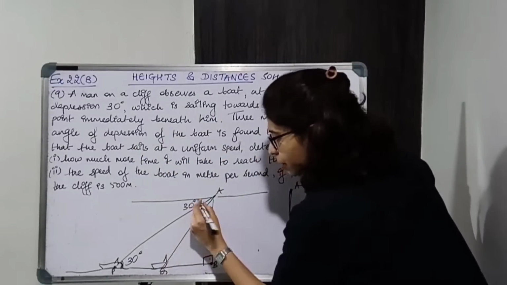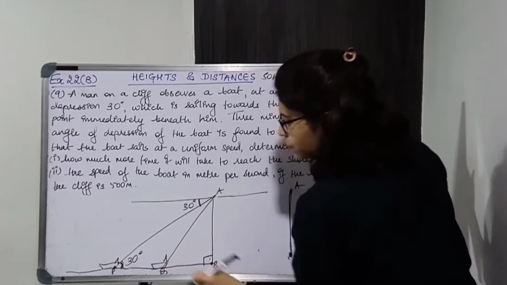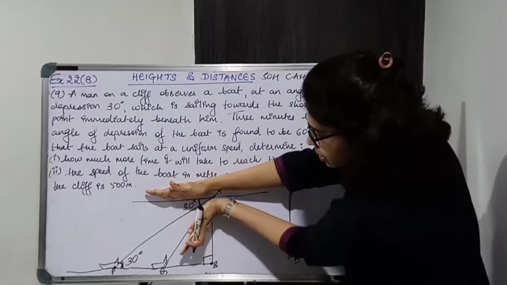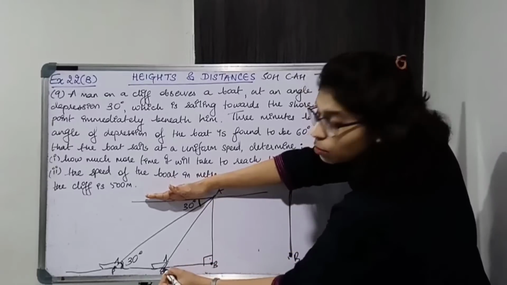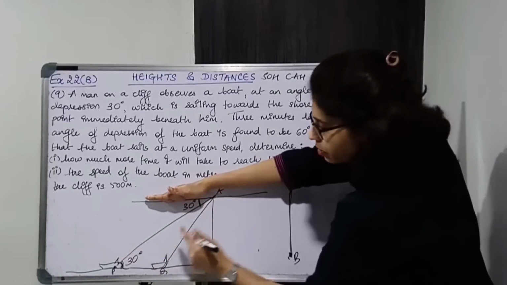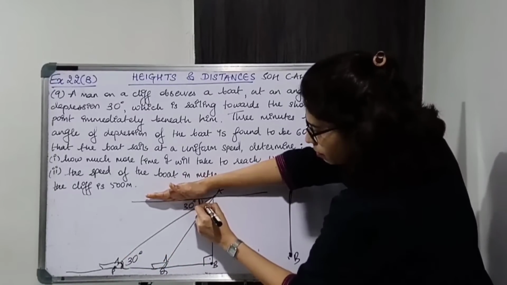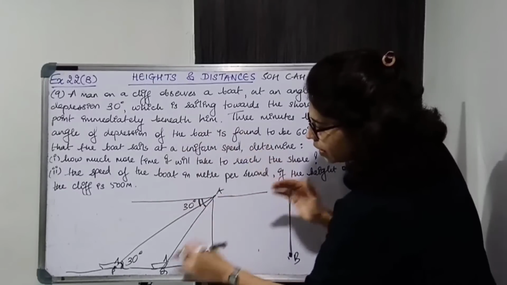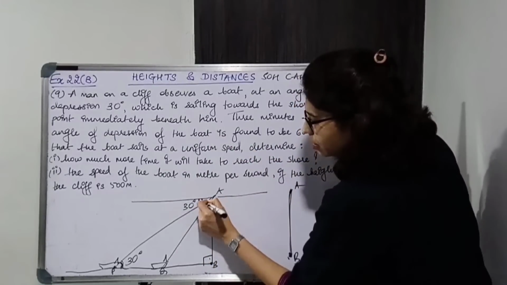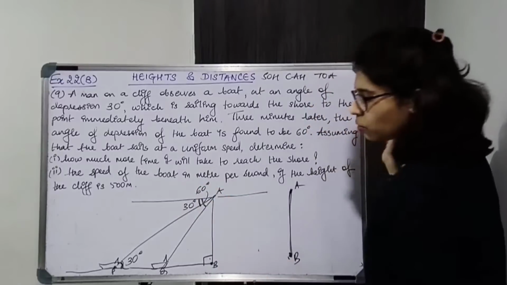So now the angle of depression, that is the angle between the horizontal and the line of sight, this is horizontal, this is line of sight. From here he is looking at the boat, the boat is coming closer. So the angle between the horizontal and the line of sight is 60 degrees. So this is 60 degrees.